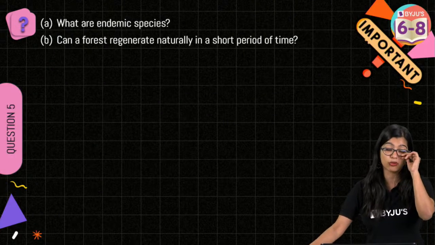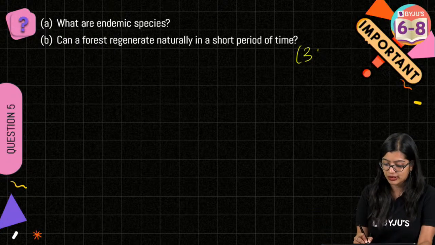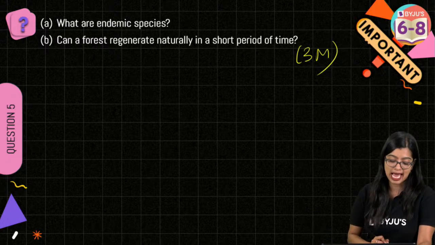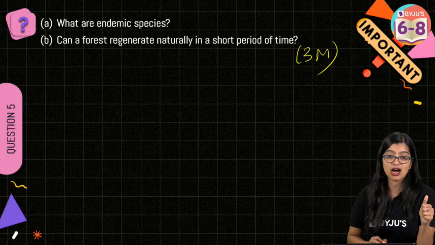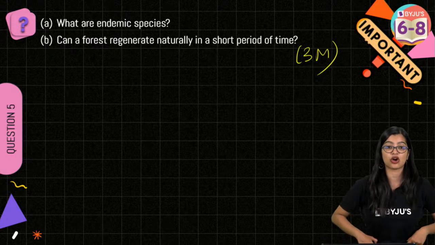We have 5 more questions and we will switch to Menti. So question number 5 here is a 3-mark question. Very simple and easy. A is, what are endemic species, right? Can a forest regenerate naturally in a short period of time?